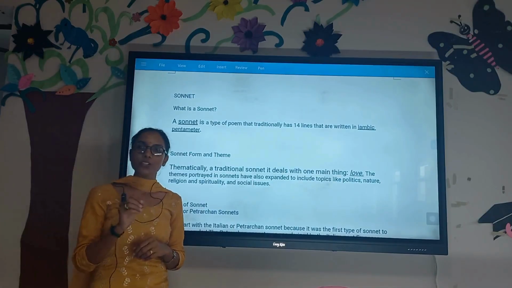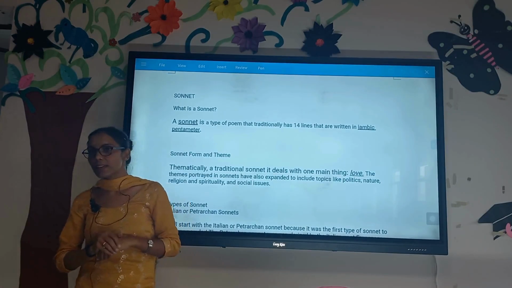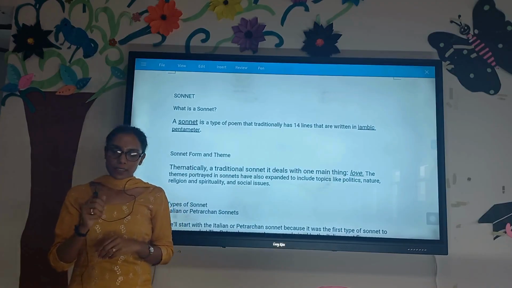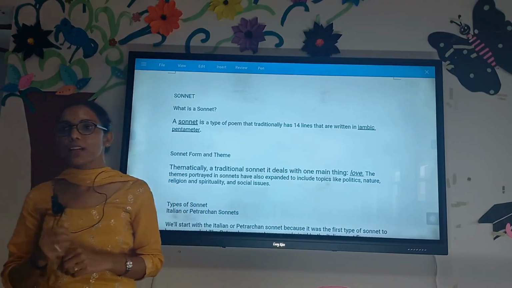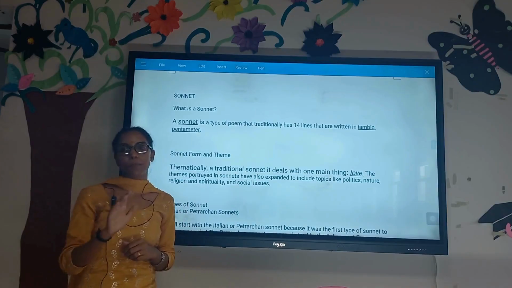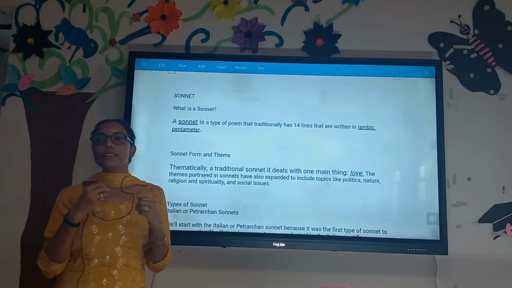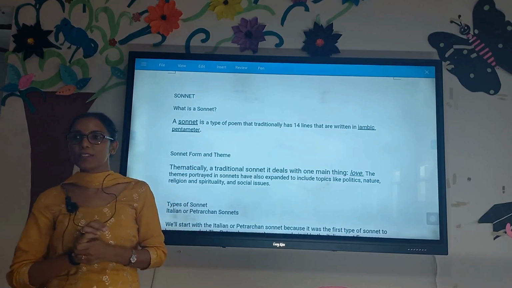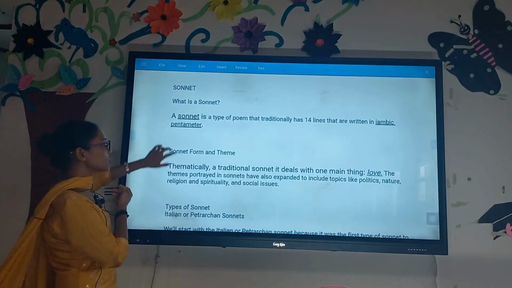So traditionally a sonnet was a poem that consists of 14 lines, and it comes with music. Whenever we were reciting a poem of 14 lines, we primarily used to have music in accompaniment, just to give it aesthetic beauty. Okay, so a sonnet is a 14-line poem.